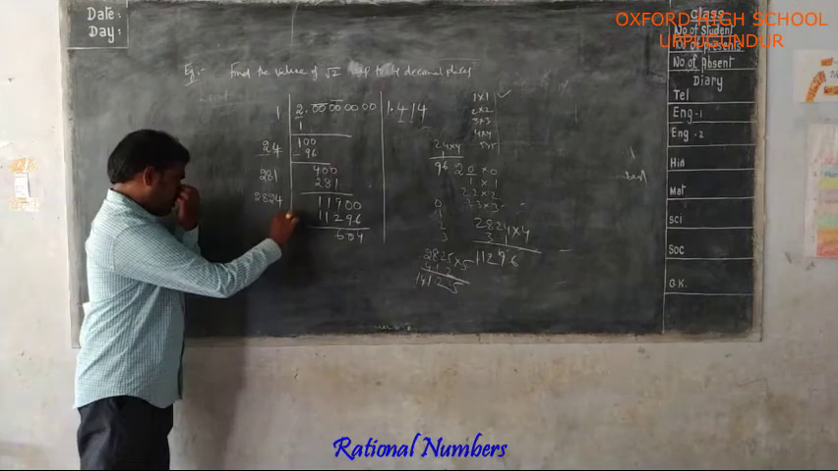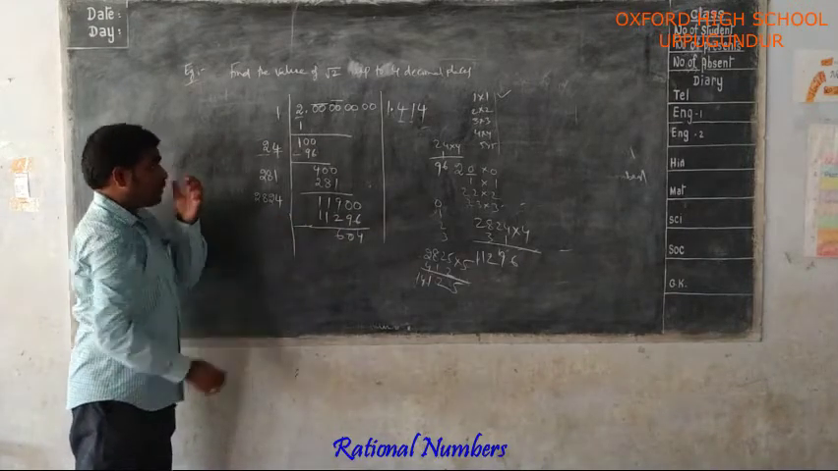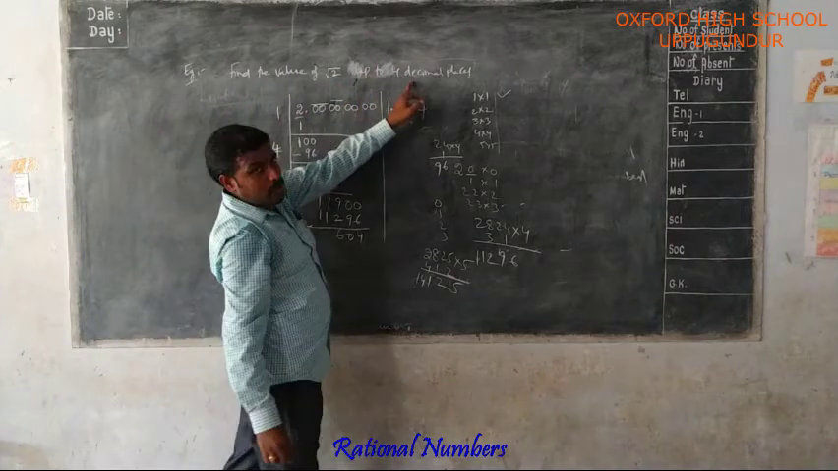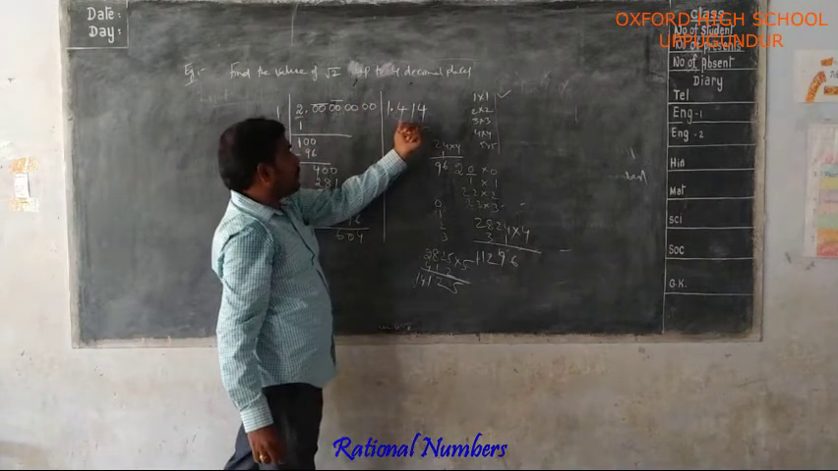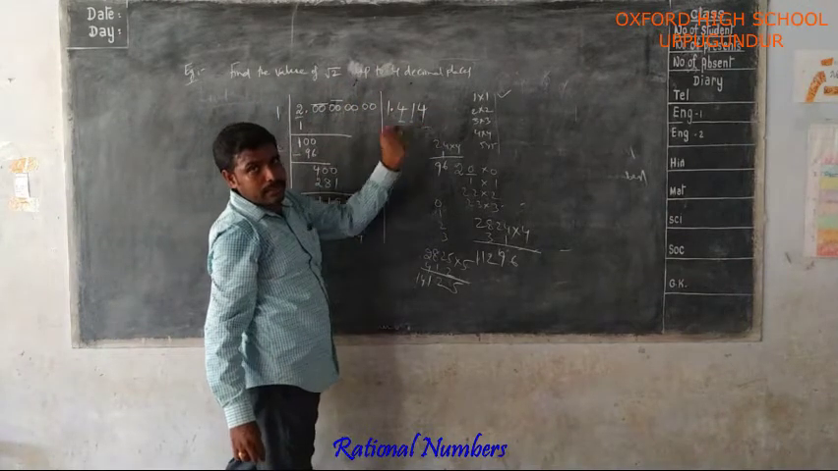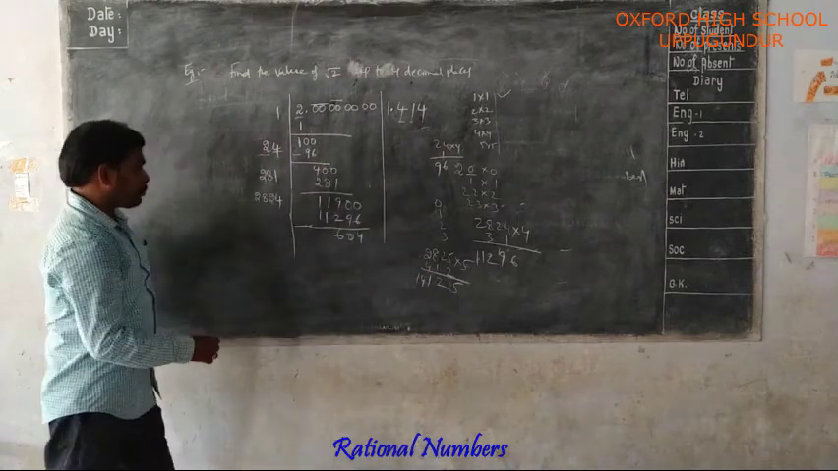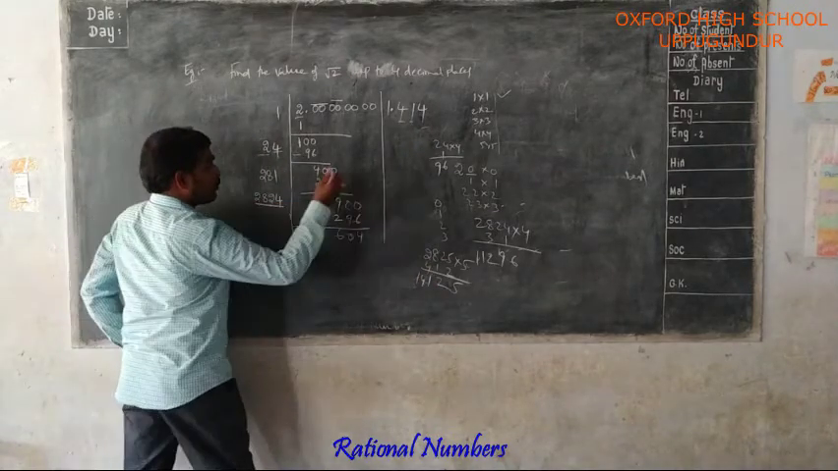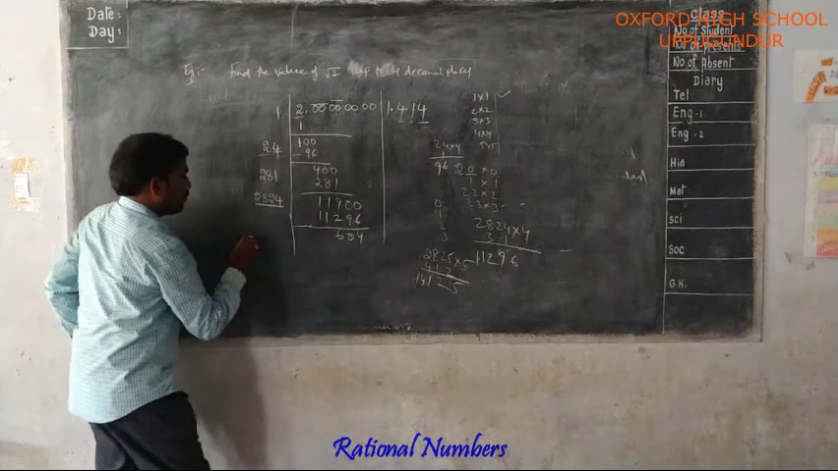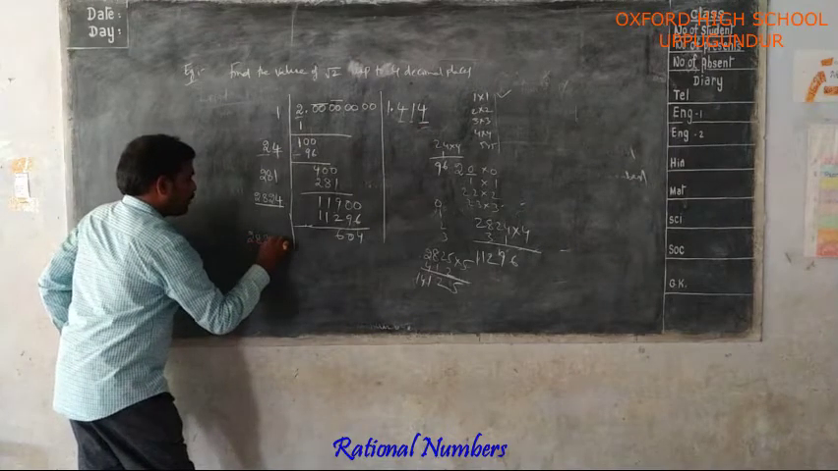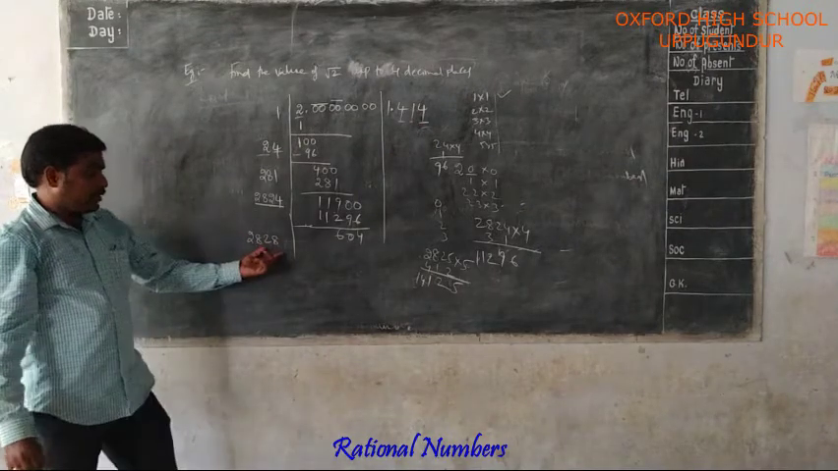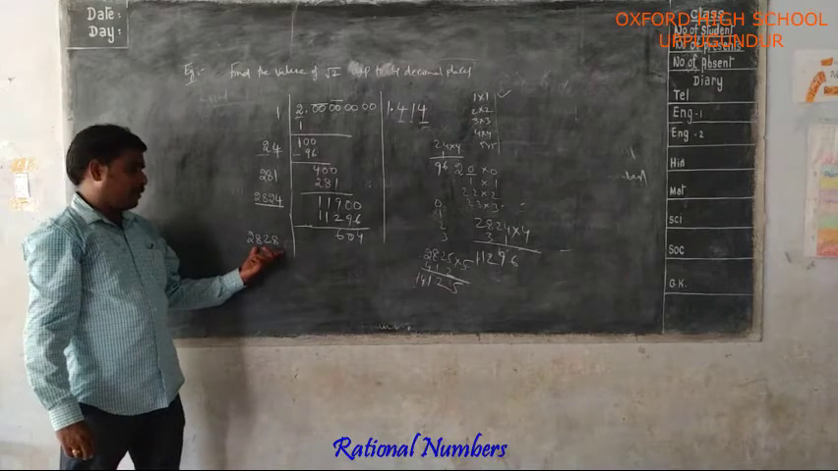Now for the next divisor, what do you have to do? How many places do you have to find? Up to 4 places you have to find. Here how many places are there? 1, 2, 3. 3 places. The next place also you have to find. Now 2,824 plus 4, 2,828. Now here this divisor is a 5-digit number.